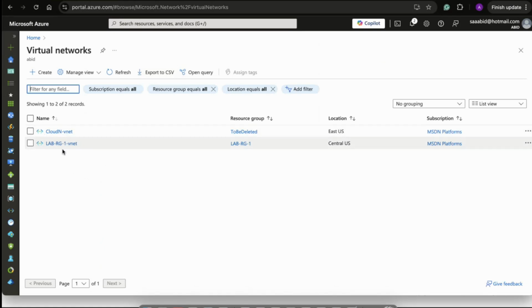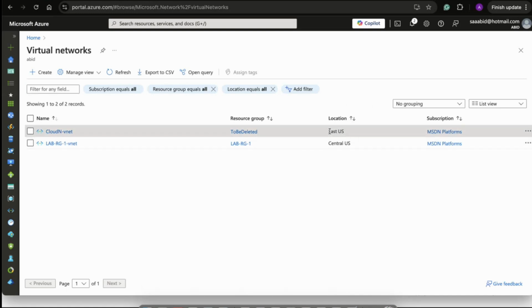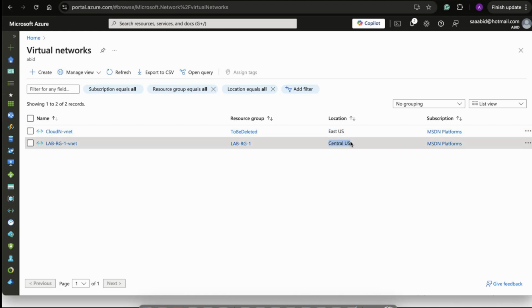And every single resource which you create on Azure has to be inside what we call a resource group. I can also see what location it is in. So one of my VNets is in East US region, another one is in Central US region. But I want to create a new one right now.